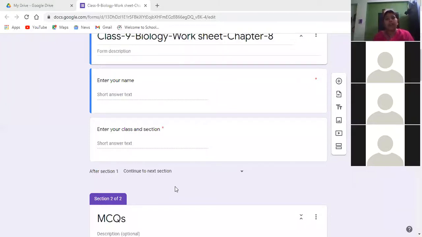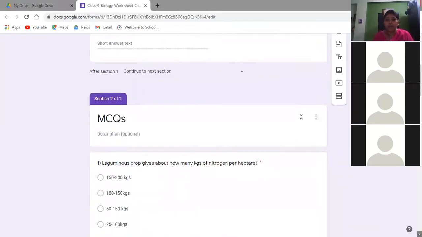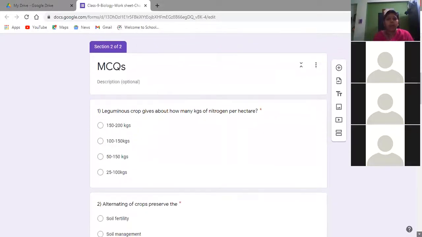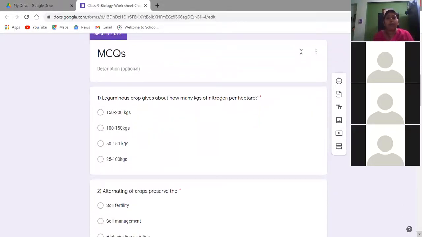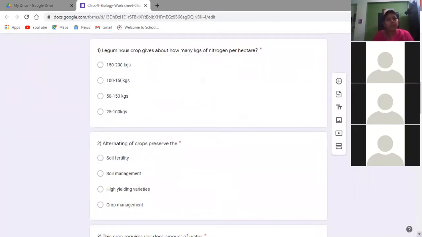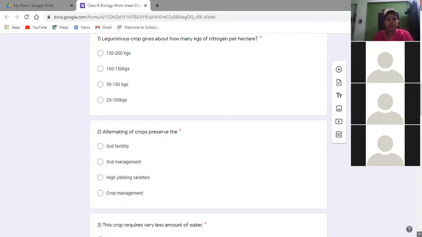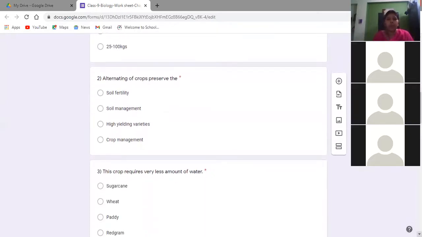Can you see this, children? Class 9 biology worksheet on chapter 8. Enter your name, your class and section. First one, leguminous crop gives about how many kgs of nitrogen per hectare? Alternating of crops preserve the dash. What is the use of alternating crops?